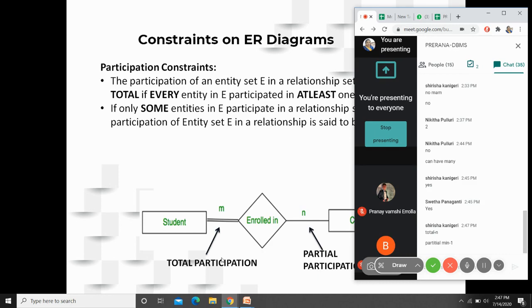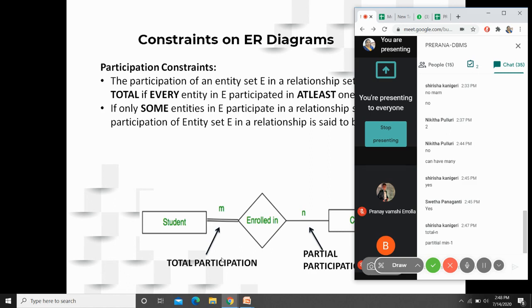Partial means there are chances that some courses are not opted for by any student. Suppose this semester you have computer graphics, cloud computing, and STM. You opted for cloud computing and STM and left over CG. So CG is not at all participating in the enrollment. So what is the minimum cardinality on the courses side?